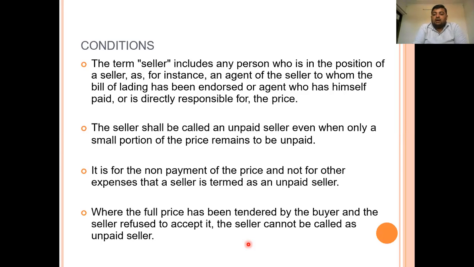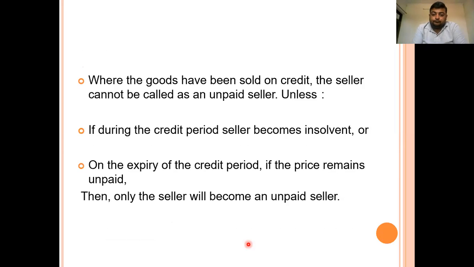After the contract has come into force, the seller comes to know that these goods can be sold for rupees 1 lakh 25,000. So when Mr. B comes with the payment for the delivery of goods, the seller refuses to accept rupees 1 lakh. In that case the seller cannot be claimed as the unpaid seller, because he has willingly refused to accept the payment.